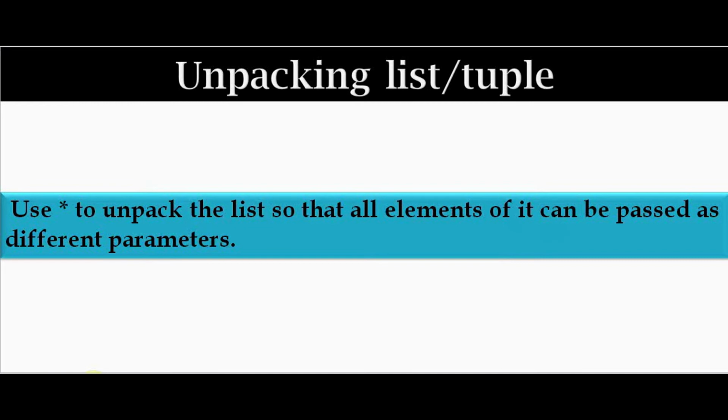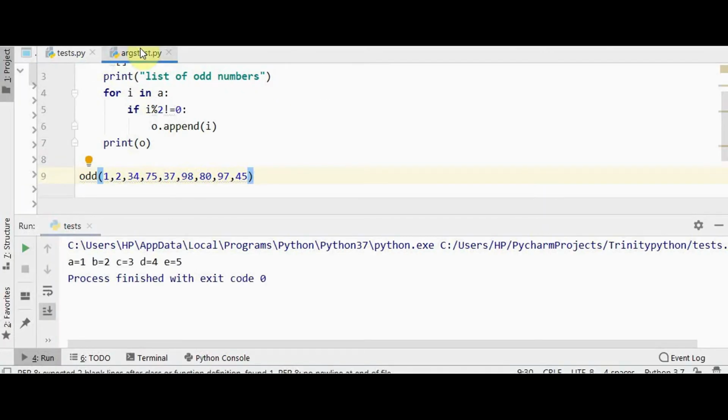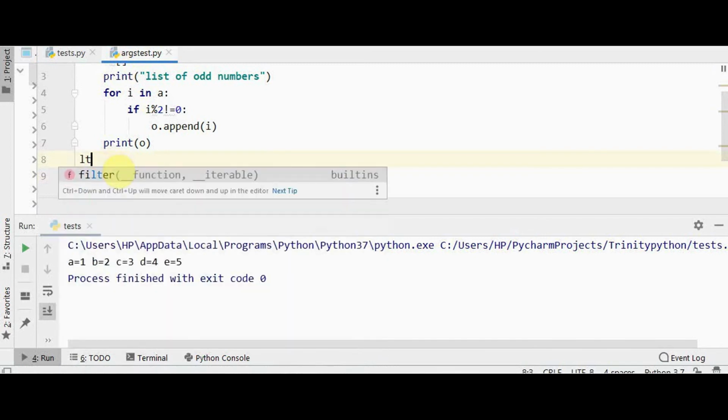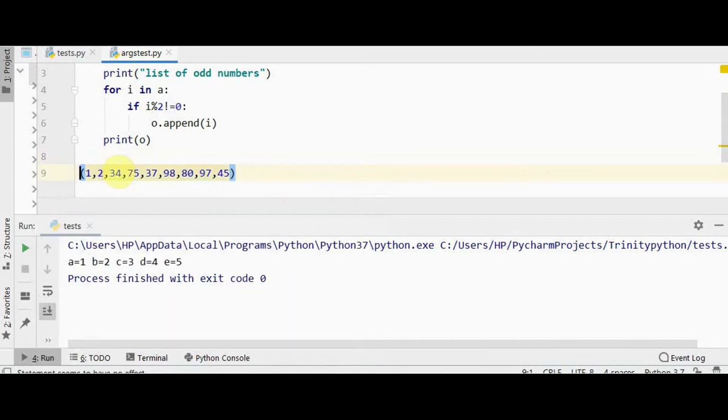We will see an example for this. We will take this odd function which we have written already. I am just going to use the list here. Instead of passing the arguments directly to the function, we will pass a list here. I am converting it as a list.